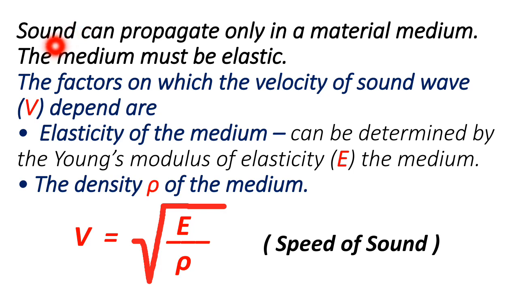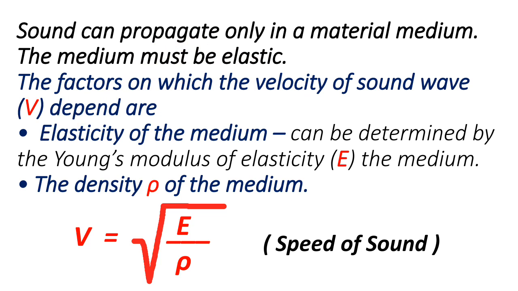Okay, so see the first line here. The sound can propagate only in the material medium, that means in liquid, in air, in water. Here the medium must be elastic. This is one of the properties that we have studied earlier. The medium must be elastic for the better propagation of sound.